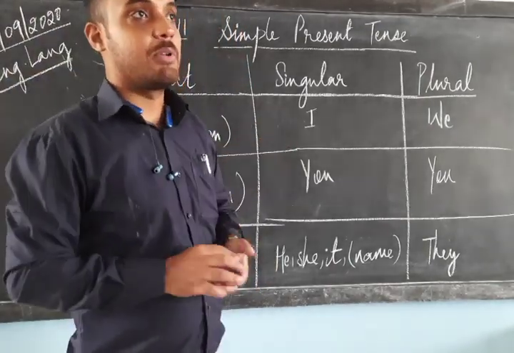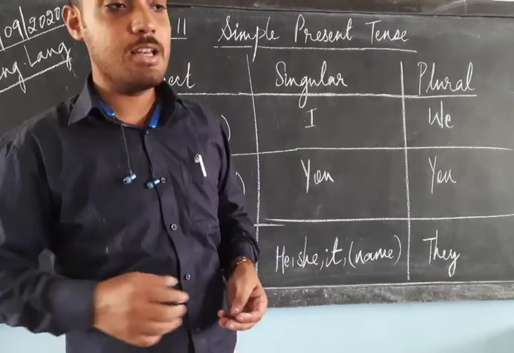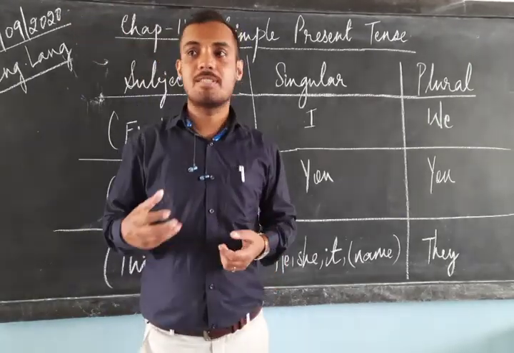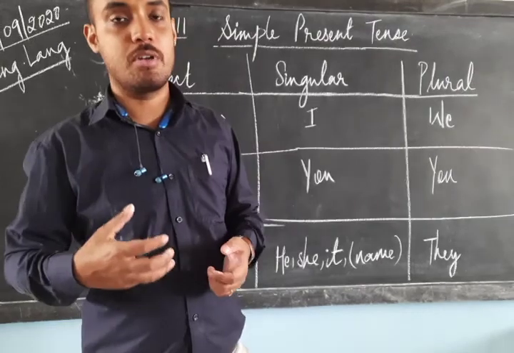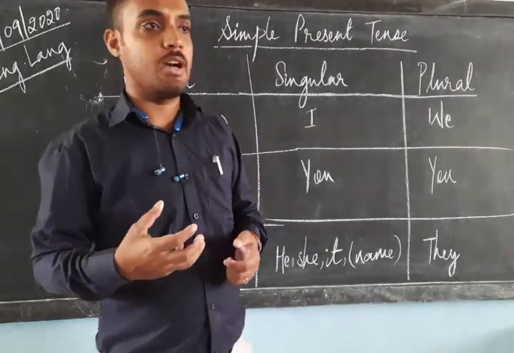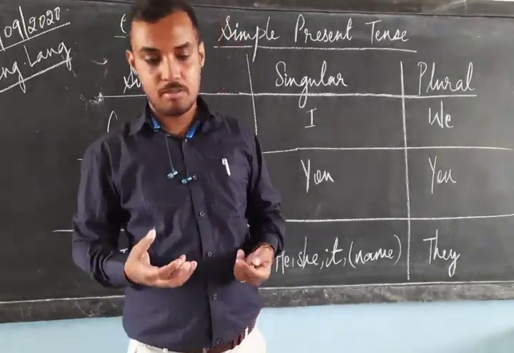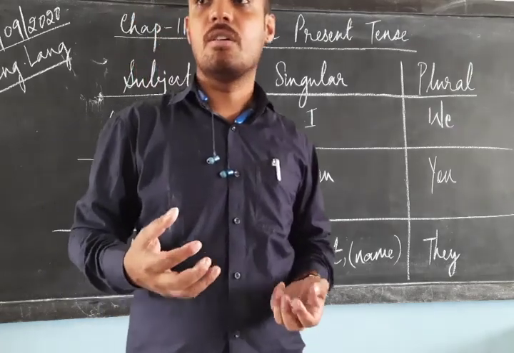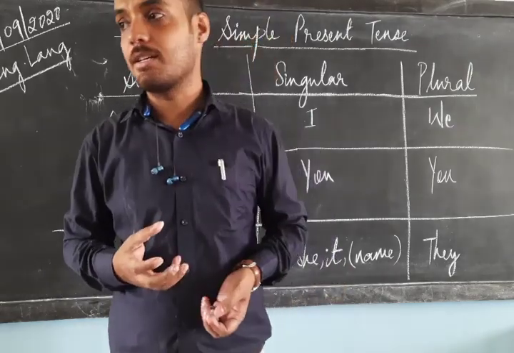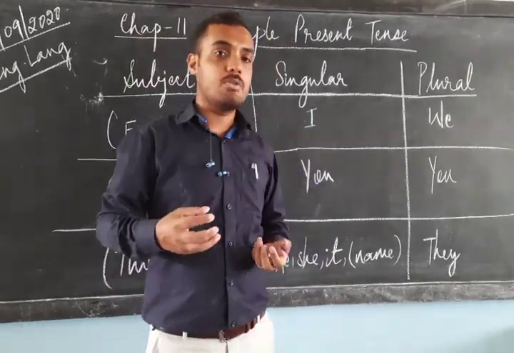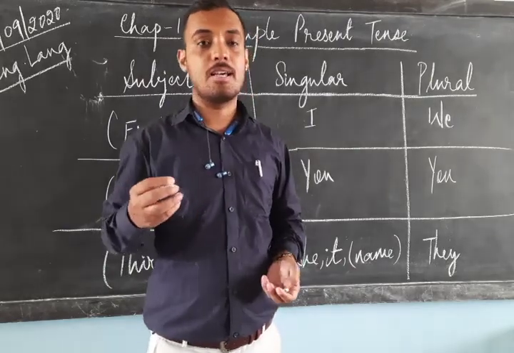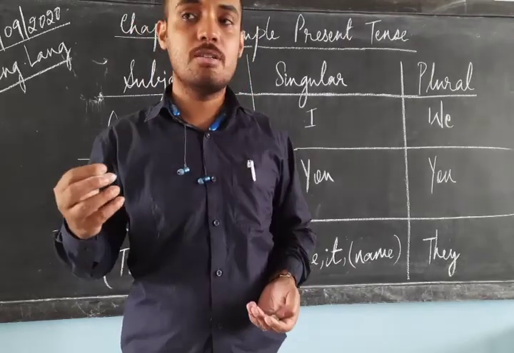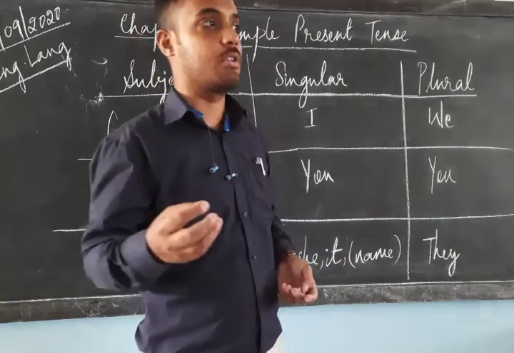Now what is simple present tense? In our daily life we use sentences. Whenever we talk, we express our habit, daily routine, everything that has to be mentioned through a sentence. Whenever you are saying a sentence, it carries a message about when you did that particular work.